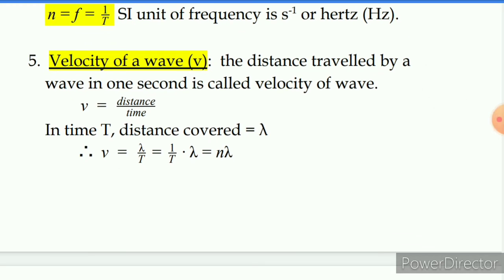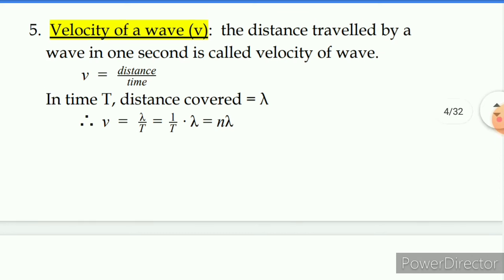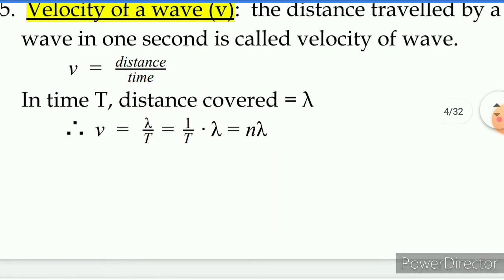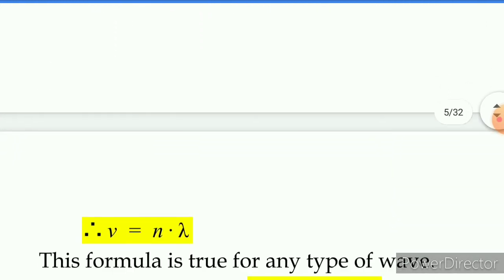Now we'll come to what is meant by velocity of wave. The speed of wave is the distance traveled by the wave in 1 second. Now in time t, if the distance covered is one complete wavelength lambda, of course, if you allow time equal to one complete time period, one wave has passed ahead. So the distance covered is lambda. In the formula v is equal to distance upon time, if I substitute that, you find that v is equal to lambda upon capital T, but 1 upon capital T can be written as n, and therefore I get v is equal to n lambda.